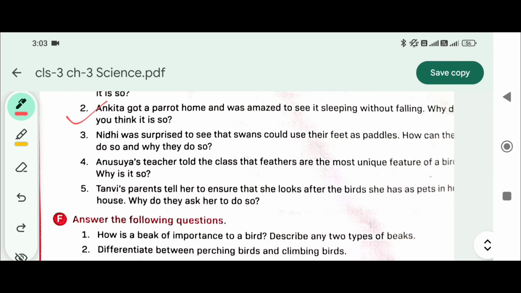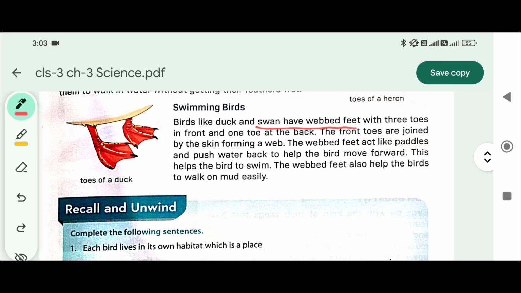Question number 3. Nidhi was surprised to see that swans could use their feet as paddles. How can they do so and why do they do so? Swans have webbed feet with 3 toes in front and 1 toe at the back. The front toes are joined by the skin forming a web. The webbed feet act like paddles and push water back to help the birds move forward. This helps the bird to swim. The webbed feet also help the bird to walk on mud easily.